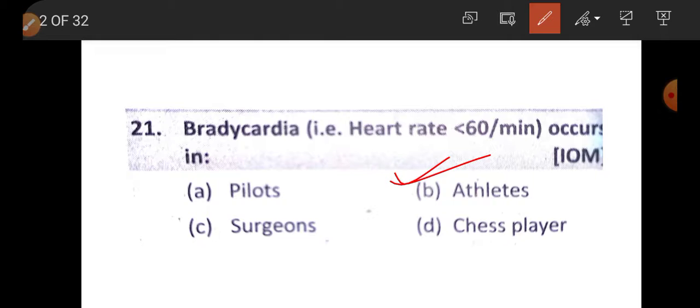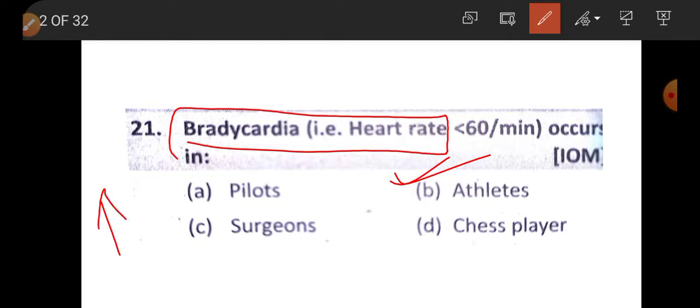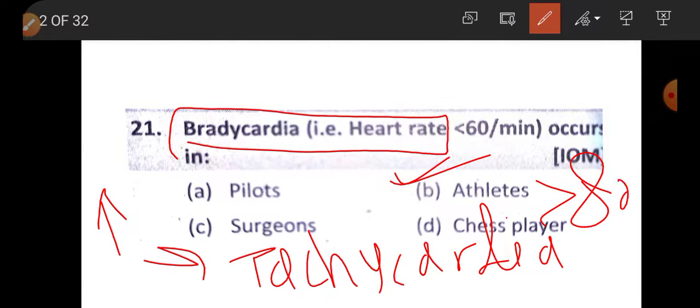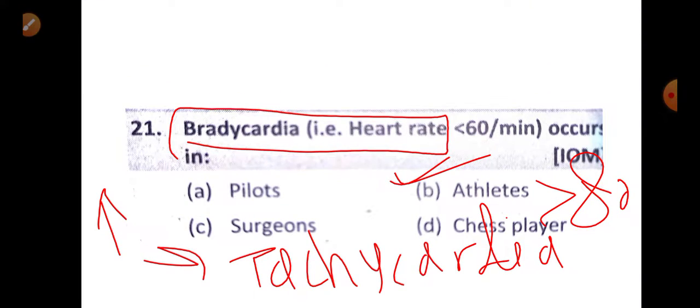Decrease in heart rate is called bradycardia, while increase in heart rate is called tachycardia, that is heart rate greater than 80. So the answer for this question is athletes. Bradycardia, that is decrease in heart rate less than 60 per minute, occurs in athletes.